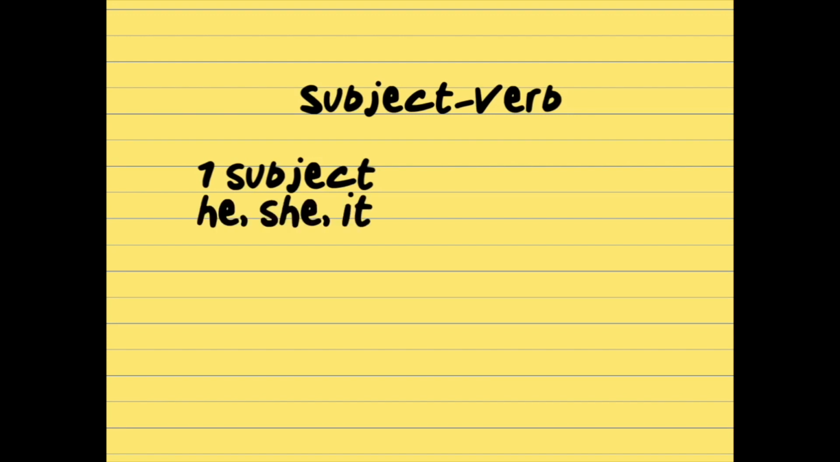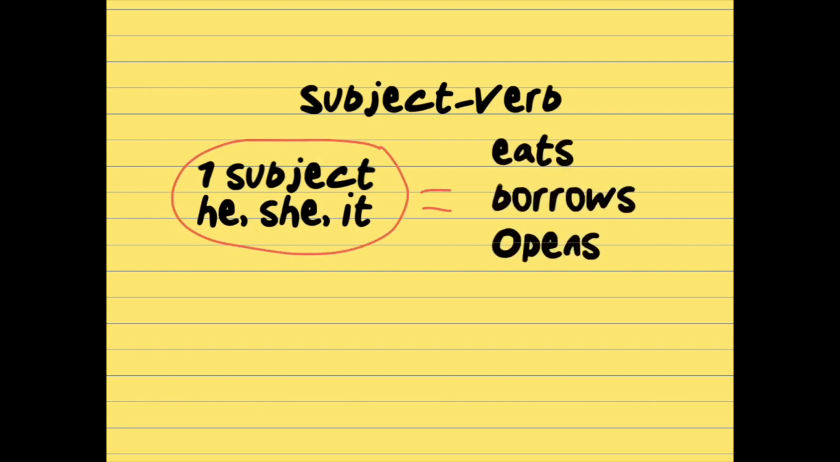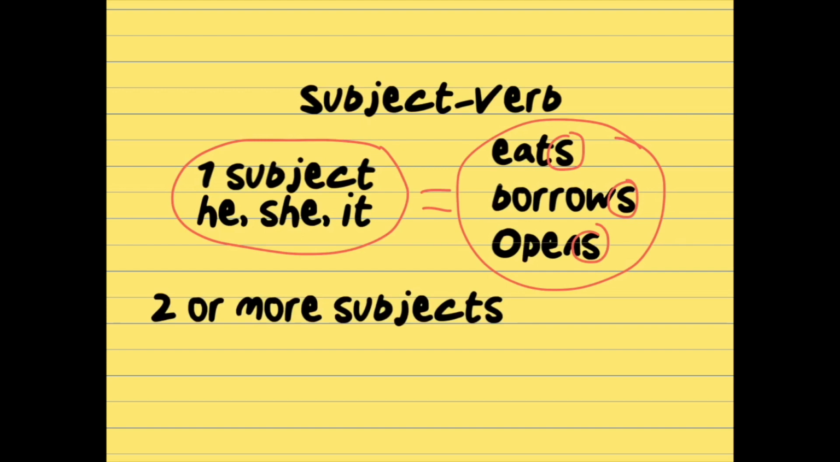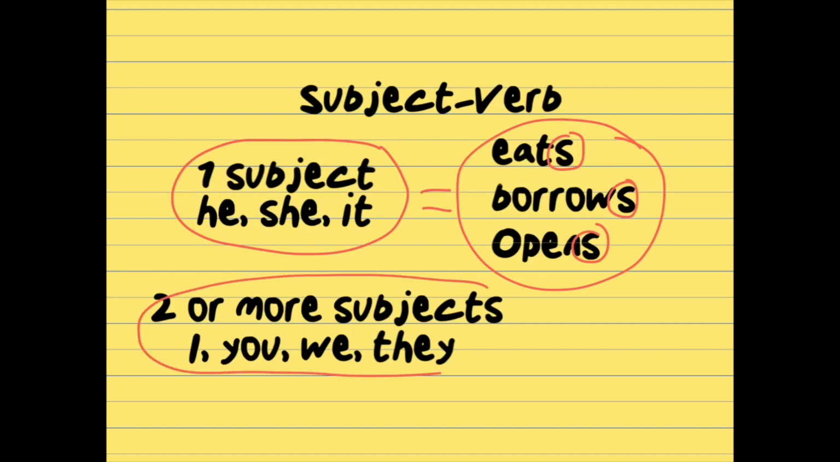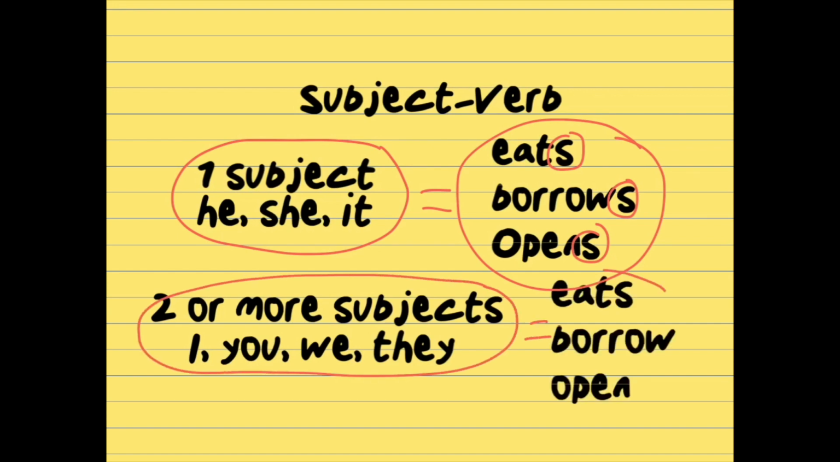In conclusion, we can say that if our sentence has only one subject or the persons he, she, it, we will use the super S on the verb. If our sentence has two or more subjects or the persons I, you, we, or they, it's not necessary to use the super S on the verb.